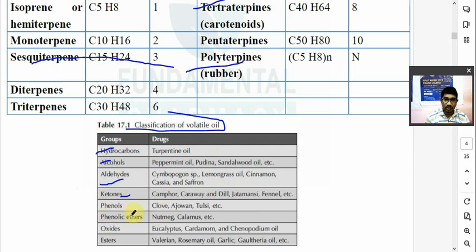It may be phenol. Volatile oil may be a phenol, which is present in the clove. Clove contains eugenol, ajwain, and tulsi also contains eugenol. It may be phenolic ether, present in the nutmeg and calamus.